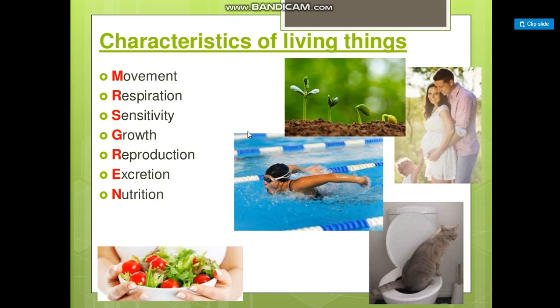All organisms take substances from their environment and use them to provide energy or materials to make new cells. This is nutrition. So, firstly, the characteristics of living things: movement, respiration, sensitivity, growth, reproduction, excretion, and finally nutrition.